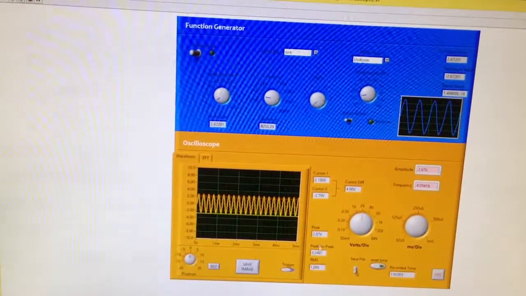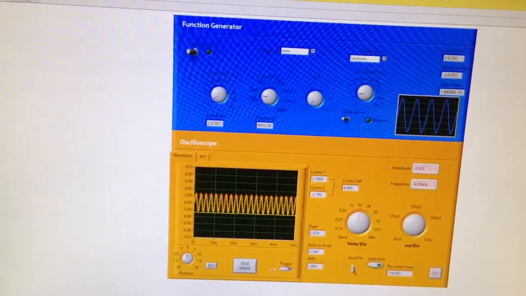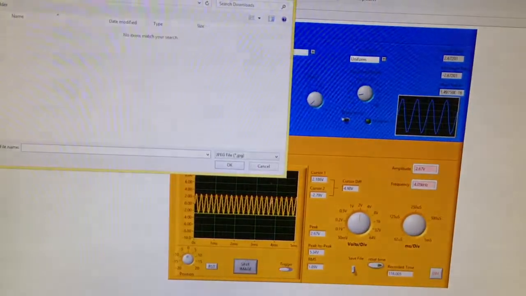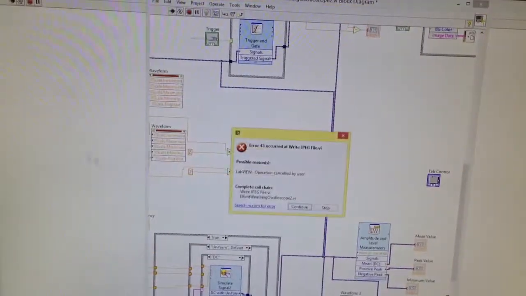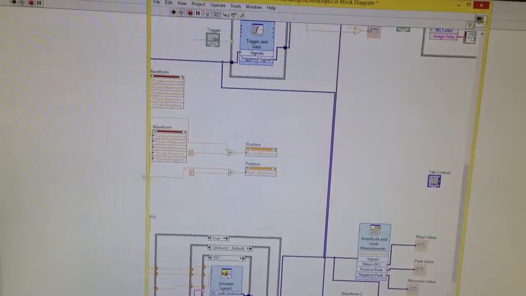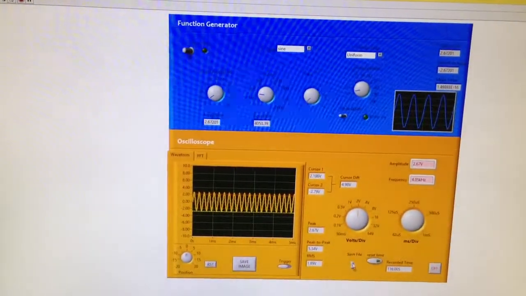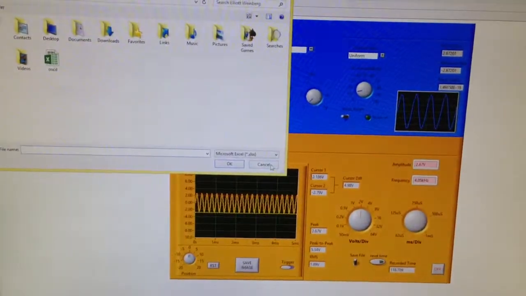It gives you peak value, peak to peak, RMS. You can save the image of that graph. You can save a file of the data to an Excel spreadsheet.